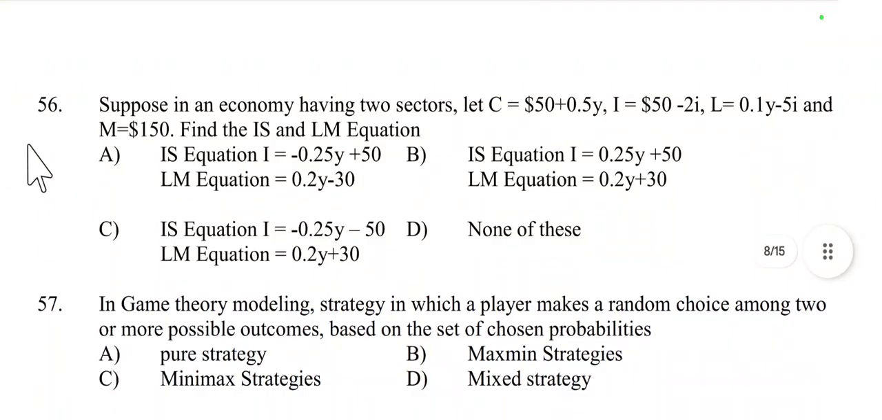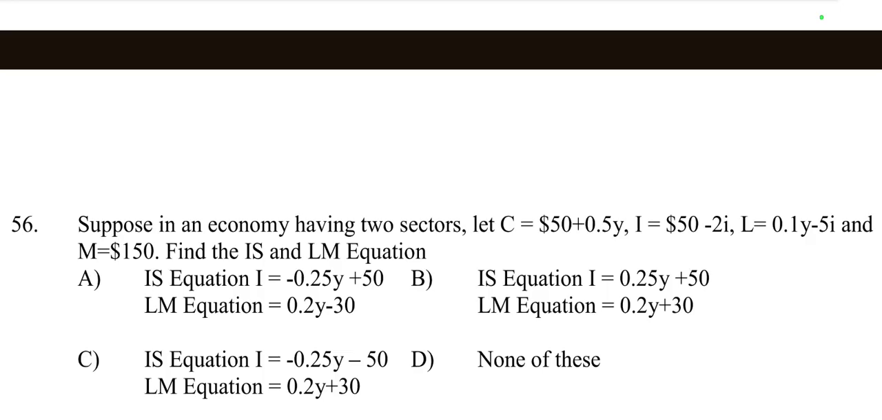Then question number 56. Suppose in an economy having two sectors, let C is equal to $50 plus 0.5y and I is equal to $50 minus 2i and L is equal to 0.1y minus 5i and M is equal to $150. Find out the IS-LM equation. So here C, I, L and M are given. We have to find out the IS and LM equation.